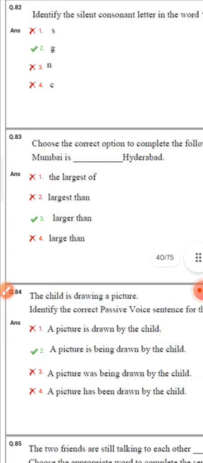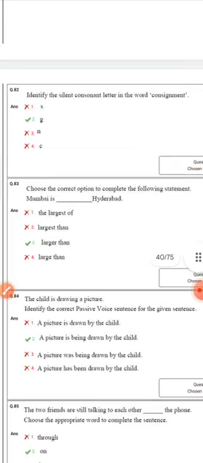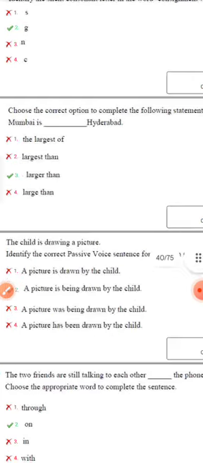Okay, choose the correct option to complete the following statement: Mumbai is larger than Hyderabad, which is a comparative adjective. Adjective, we have 3 forms: positive degree, comparative degree, superlative degree. Which is comparative degree. Larger than will come for comparison.